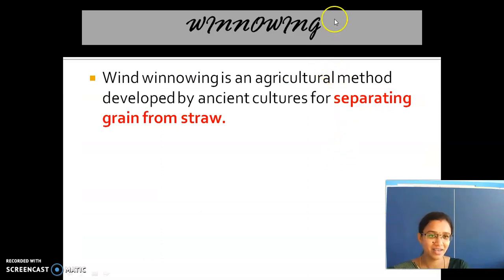And what is the next thing? Winnowing. What is that? In this word itself, it is there: win, which is done with the help of wind. It is also called wind winnowing. It is an agricultural method developed by ancient cultures for separating grain from straw. After threshing also, the grains will not be pure. Some impurities are present inside it.